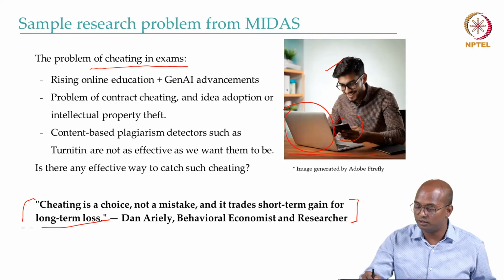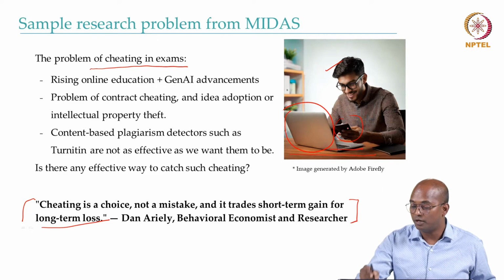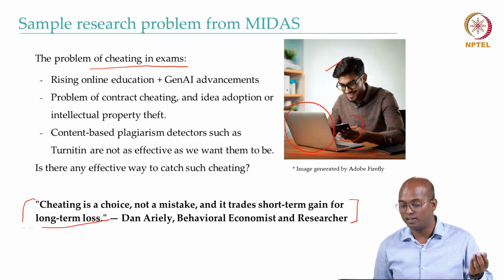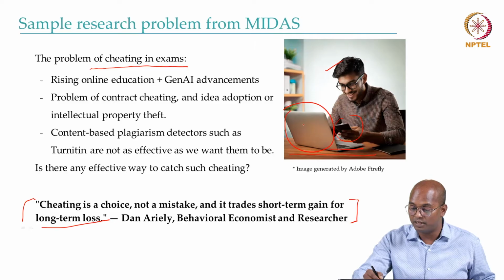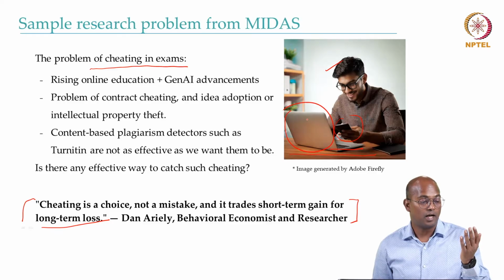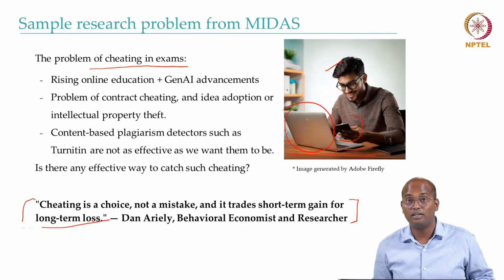In this case, one situation you can think of is that the person is given a question, and he just asks ChatGPT to give him the answer. Since copy paste is disabled, he can't copy paste the answer on the laptop, but he can open the answer on his smartphone, start looking at the answer and keep writing. So again, it's a very difficult case.